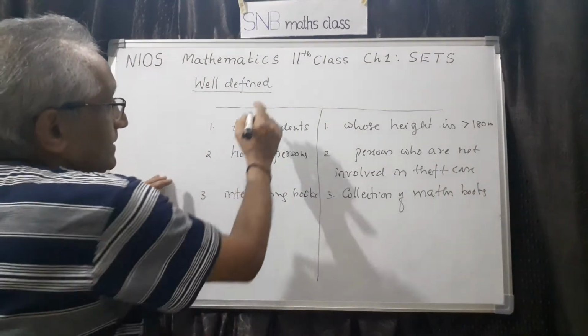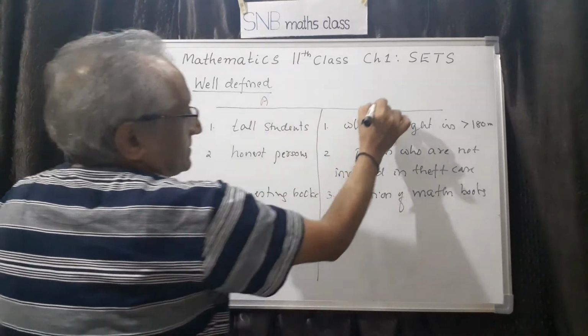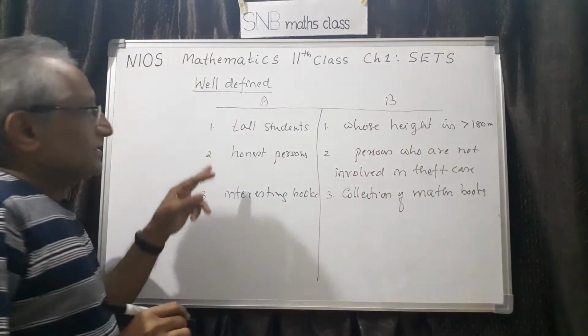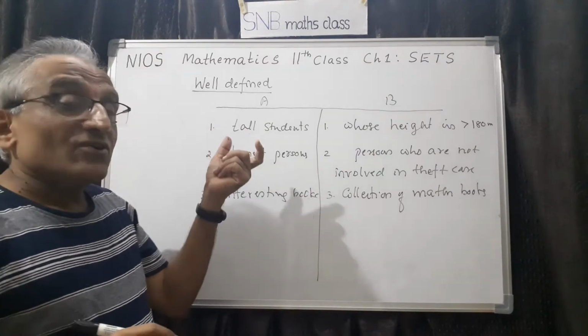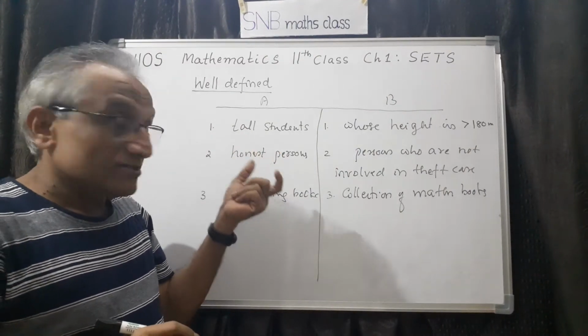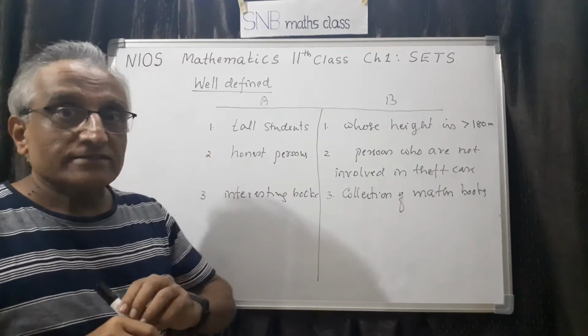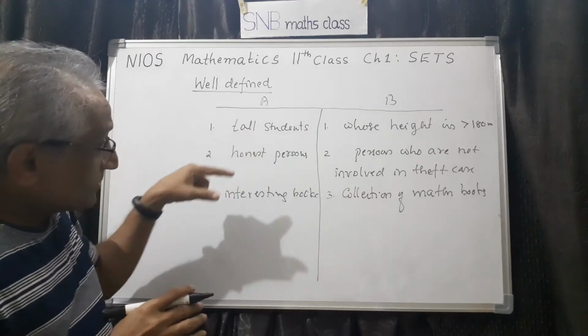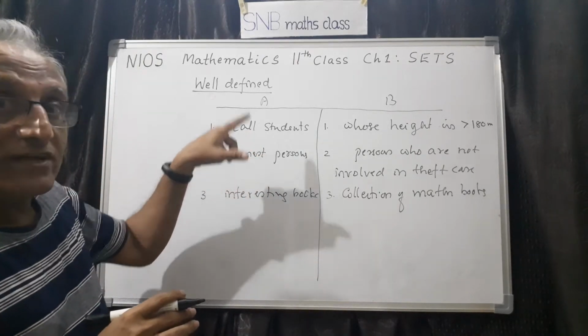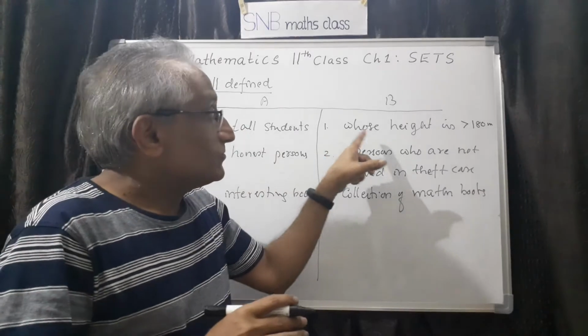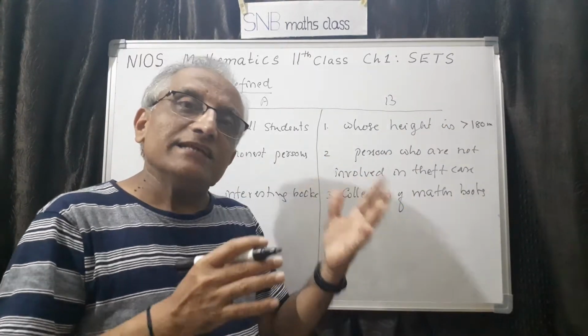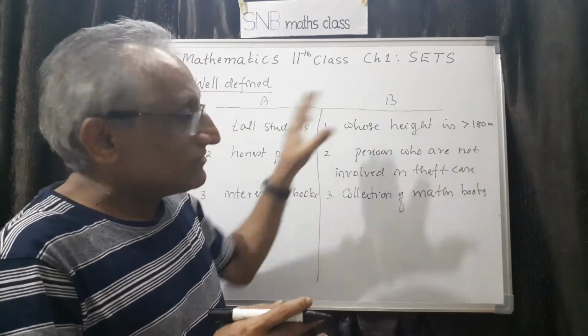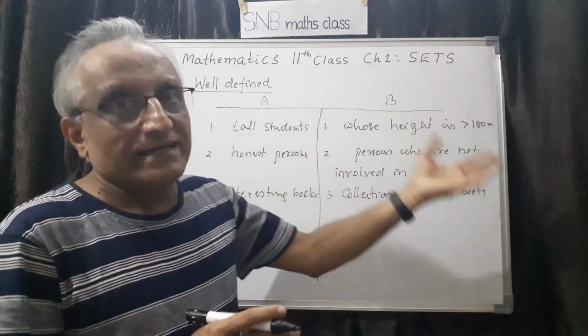See, if you look at this, let us say this is column A, this is column B. If you say tall students, this is not well defined. According to the mathematics concept, this is not well defined because you don't know which student you have to include and which student you have to exclude. But when I say whose height is more than 180, it is definite because either the student will be in the collection or he will not be in the collection.